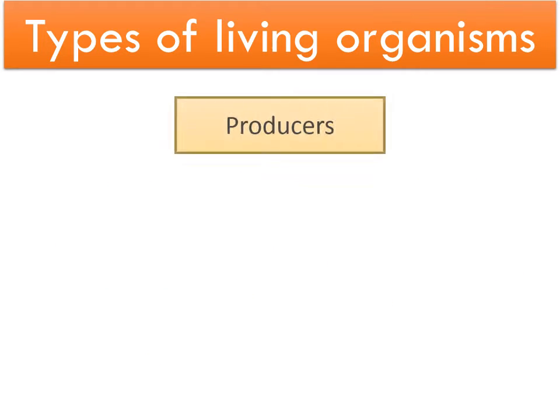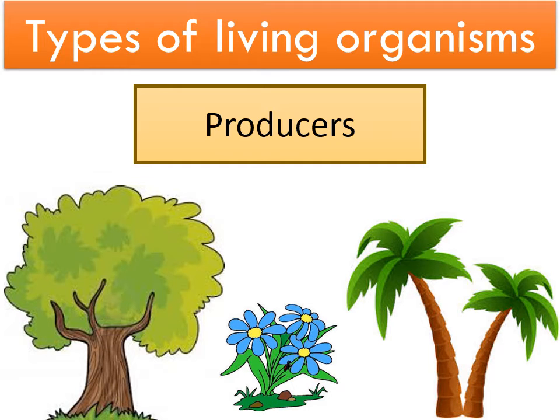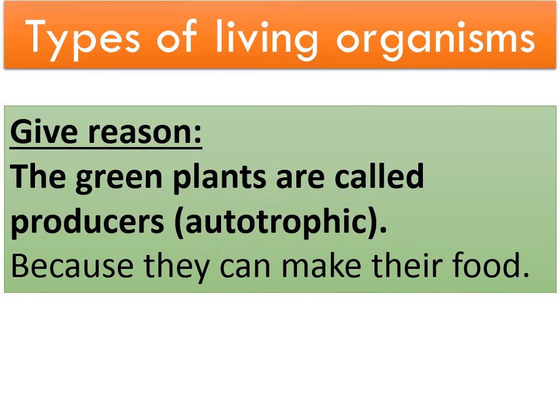Producers are the living organisms that make their own food by photosynthesis. All green plants are producers, like trees. Green plants are called autotrophic organisms. Give reason. The green plants are called producers or autotrophic because they can make their own food.